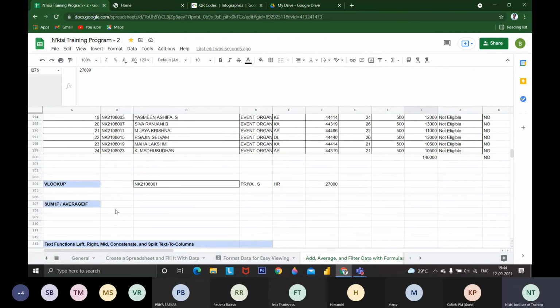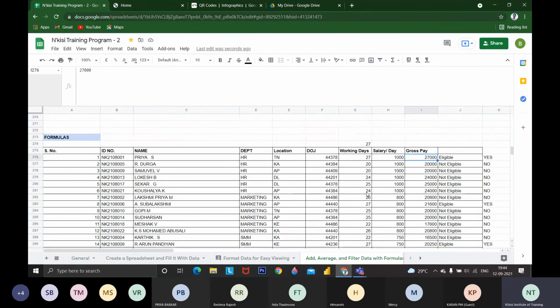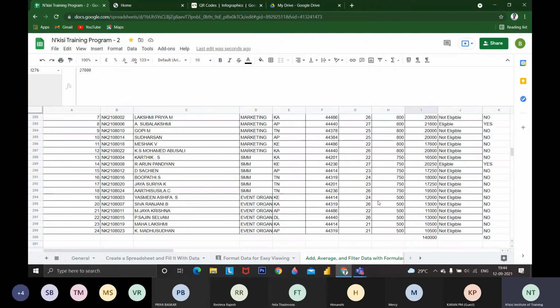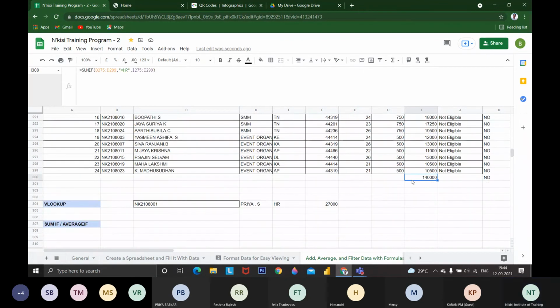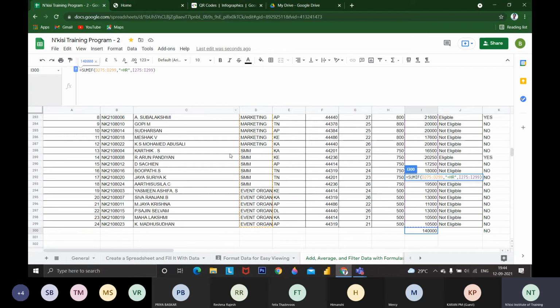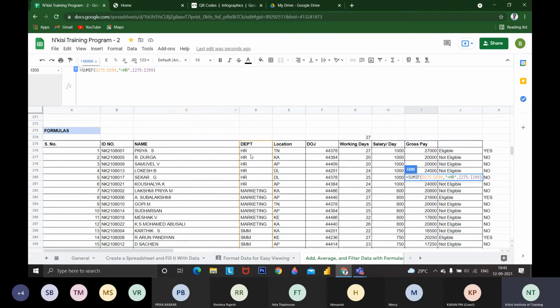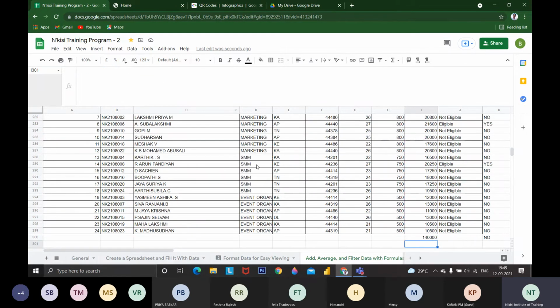If we want SUMIF or AVERAGEIF, it is similar to COUNTIF. We have seen COUNTIF, right? It is similar to COUNTIF. I have shown the formula here. SUMIF: within this range, equal to HR. I want the total of HR. So first I have completed the range. Then after that I want the sum range. This is how the SUMIF formula works.